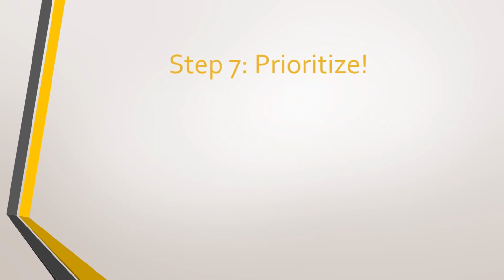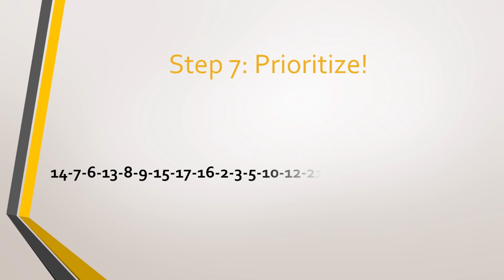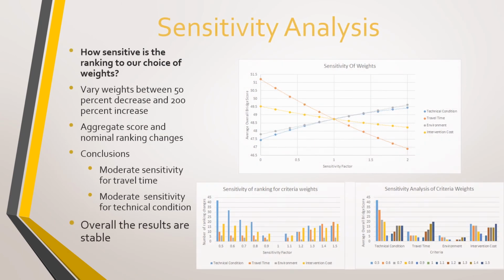Step 7 is to give the Province of Overijssel the prioritization order, which is given here. We also performed a sensitivity analysis because we wanted to know how sensitive the ranking is to our choice of weights. We varied the weights between 50% and a 200% increase. We evaluated the aggregate score and the nominal ranking changes. We came to the conclusion that there is moderate sensitivity for travel time and technical condition, but that overall the results are stable.